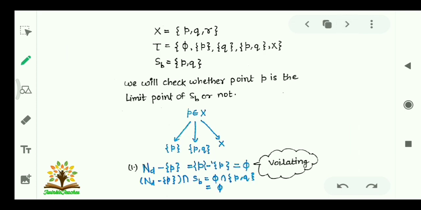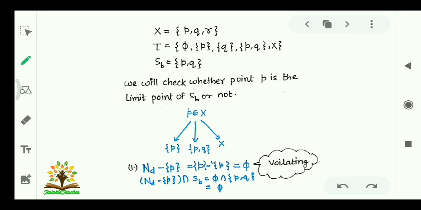Let us understand it with the help of an example. Let {P, Q, R} be a set and tau is the topology on it. Take a random subset SB. Now we will check whether point P is the limit point of SB or not.